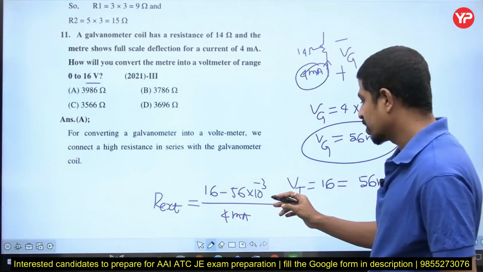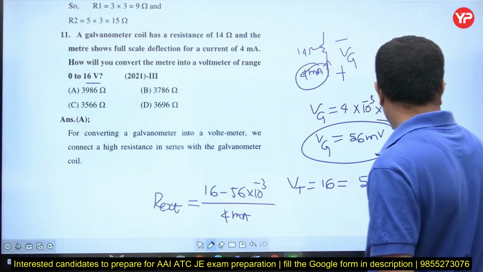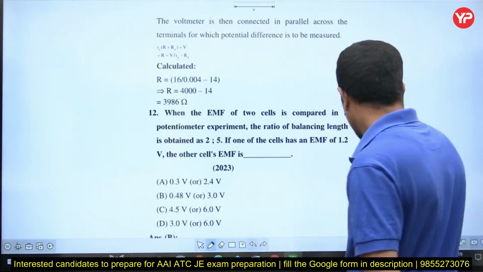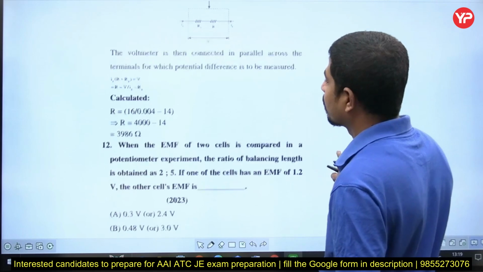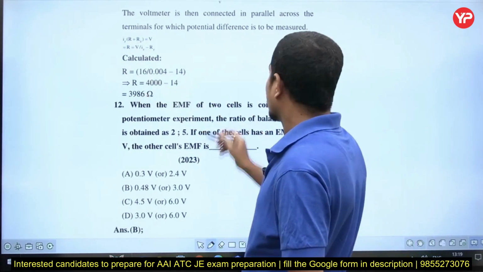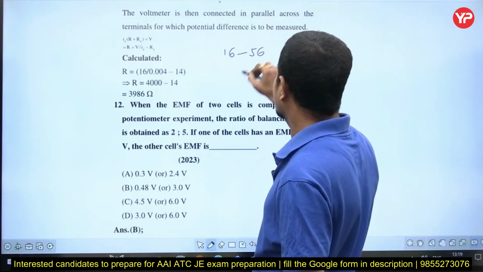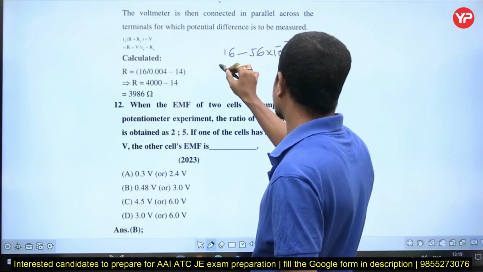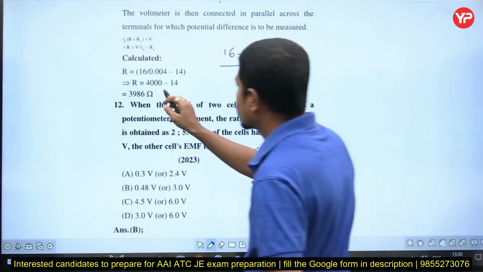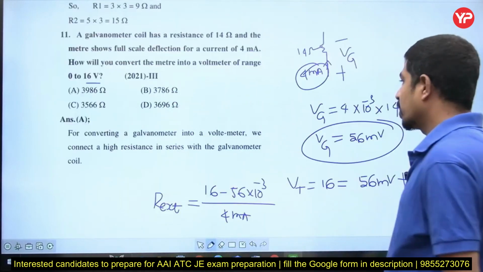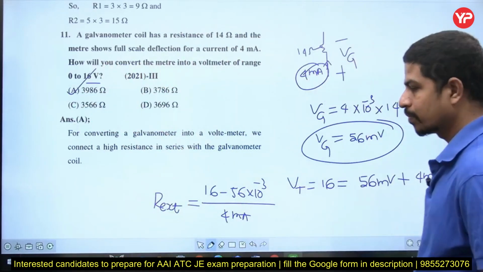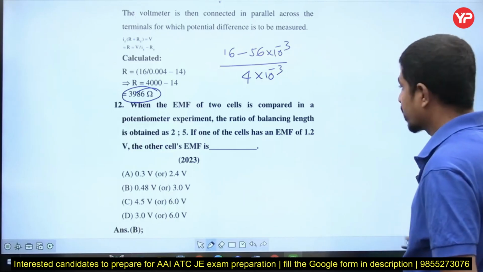Observe here carefully, please. 16 minus 56 into 10 to the power of minus 3, divided by 4 into 10 to the power of minus 3. You solve it and you get the answer. It is 3986 ohms. Option is A, right? Next question, please.